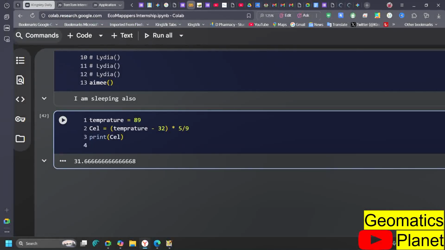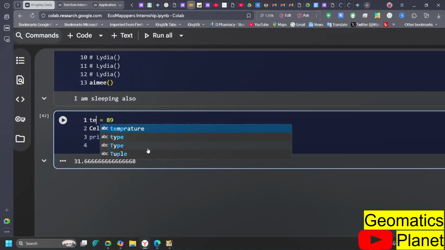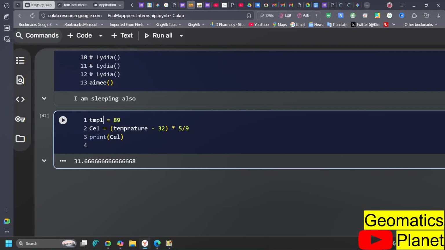Now let's say I ask you to make another conversion for me, and let me name this one temp, or TMP, shorter, so that I will not be writing something wrong. Or let's just make it TMP1, that is temperature 1 that we want to convert.